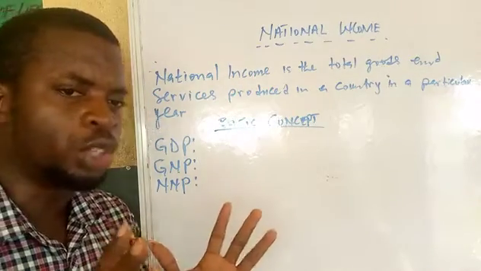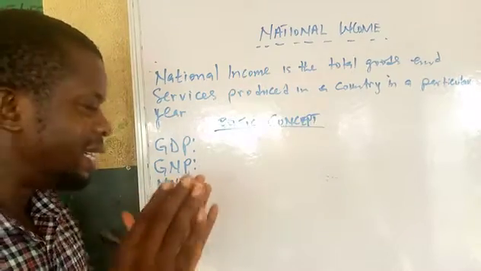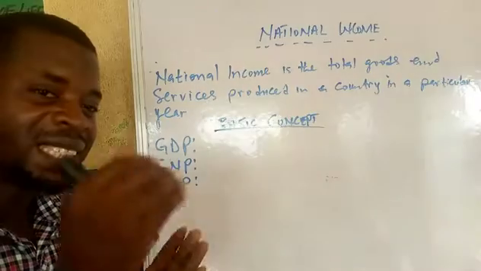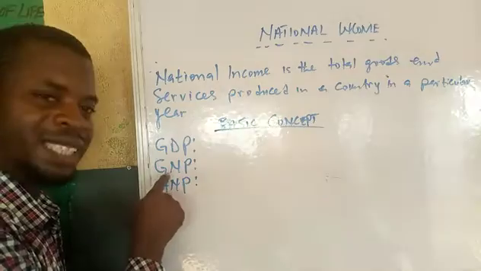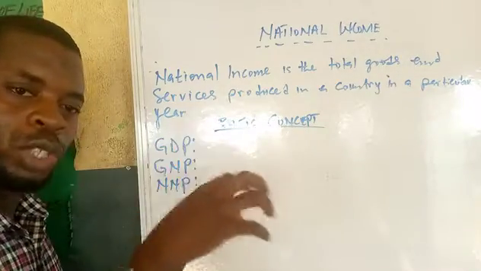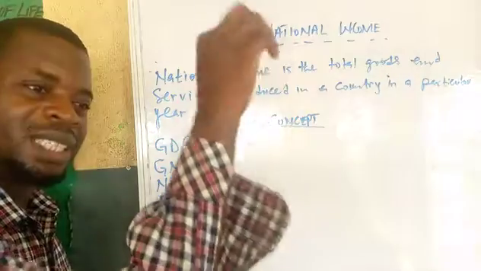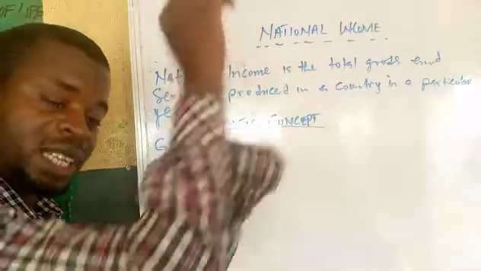Then let's look at GNP. GNP is all the goods and services produced in a country by citizens and net income from abroad. So it means that when you are looking at GNP, you are looking at the goods and services produced by citizens of that country and the citizens in diaspora, that is the citizens of that country in another country.